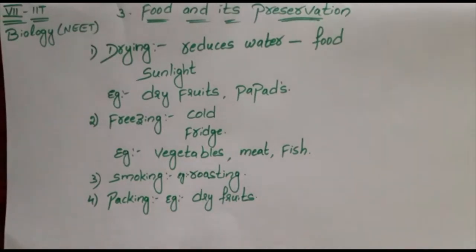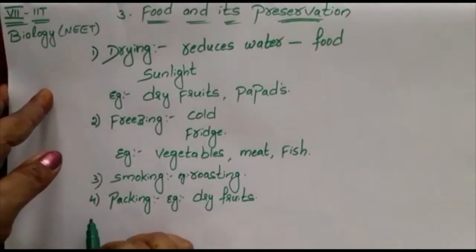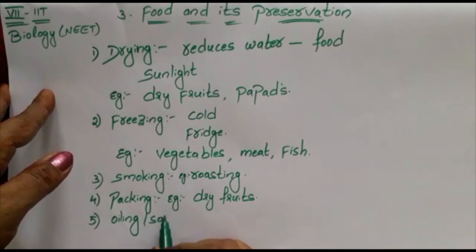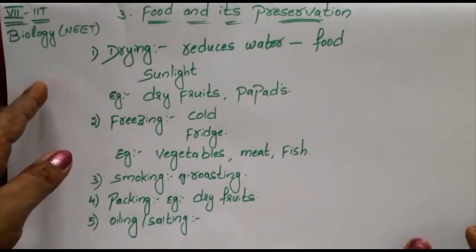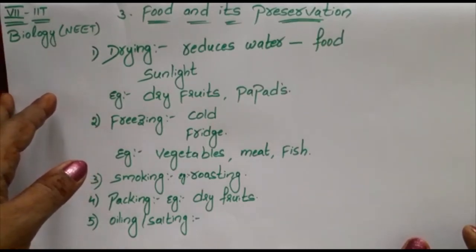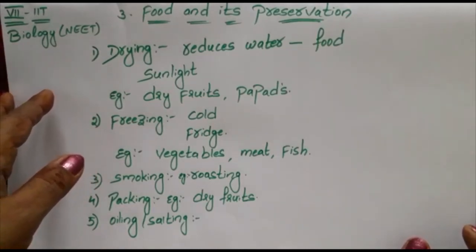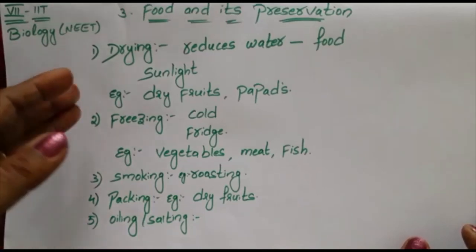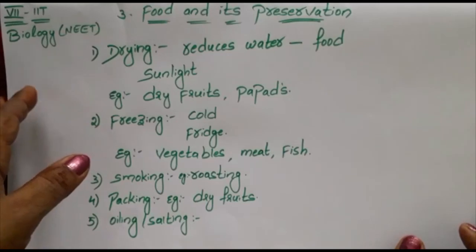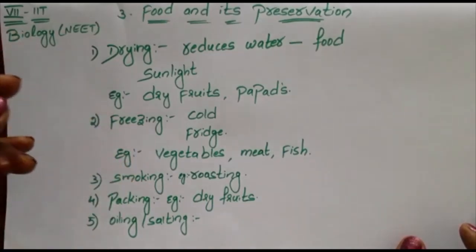Next one is oiling and salting. Salting causes dehydration in the microbial cells, and thereby our food will be safe. And oil is used to preserve the food.